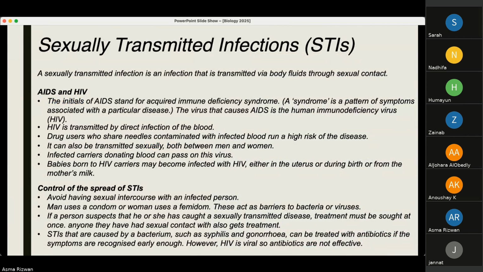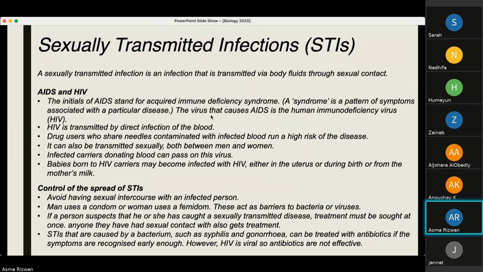Again, sexual reproduction brings in sexually transmitted infections known as STIs, or maybe STDs, sexually transmitted diseases. It is an infection that is transmitted via the body fluids through sexual contact. One of those is AIDS and HIV. AIDS is acquired immunodeficiency syndrome. A syndrome is a pattern of symptoms associated with a particular disease. The virus that causes AIDS is the human immunodeficiency virus. Basically, the virus that affects the immunity. It makes the immunity deficient or decreases the immunity.